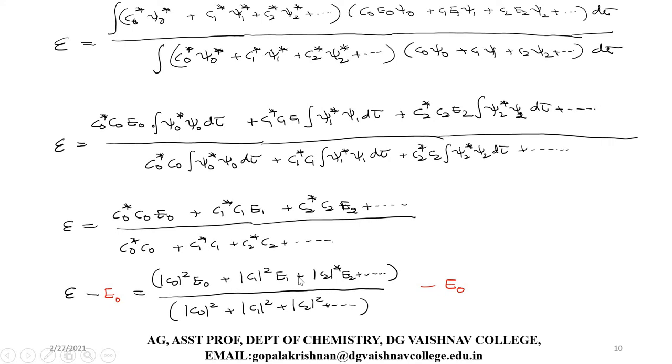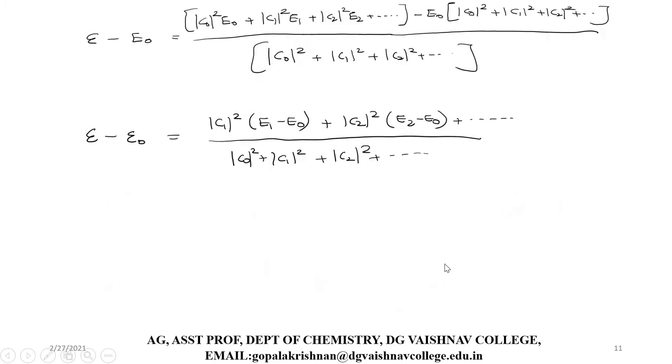Now on the right hand side, I have made one more change. You know very well, what is C naught star C naught? A number multiplied by its complex conjugate is equal to the magnitude of that number squared. So C naught star C naught becomes modulus of C naught squared. Similarly, C1 star C1 becomes modulus of C1 squared, modulus of C2 squared, etc. Similarly in the denominator. Now I'm going to take the LCM.